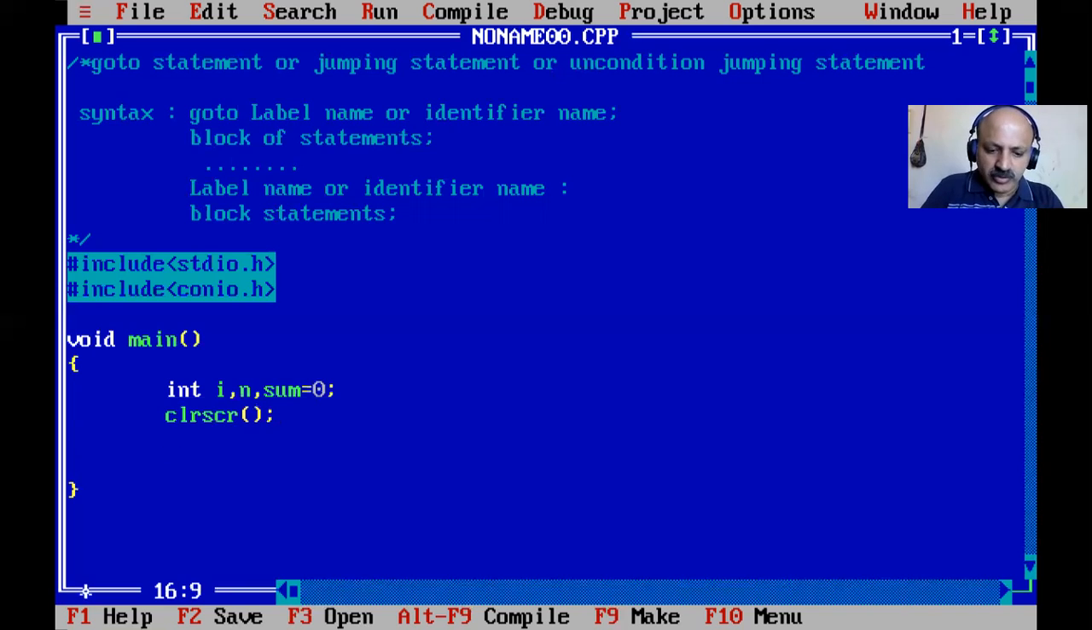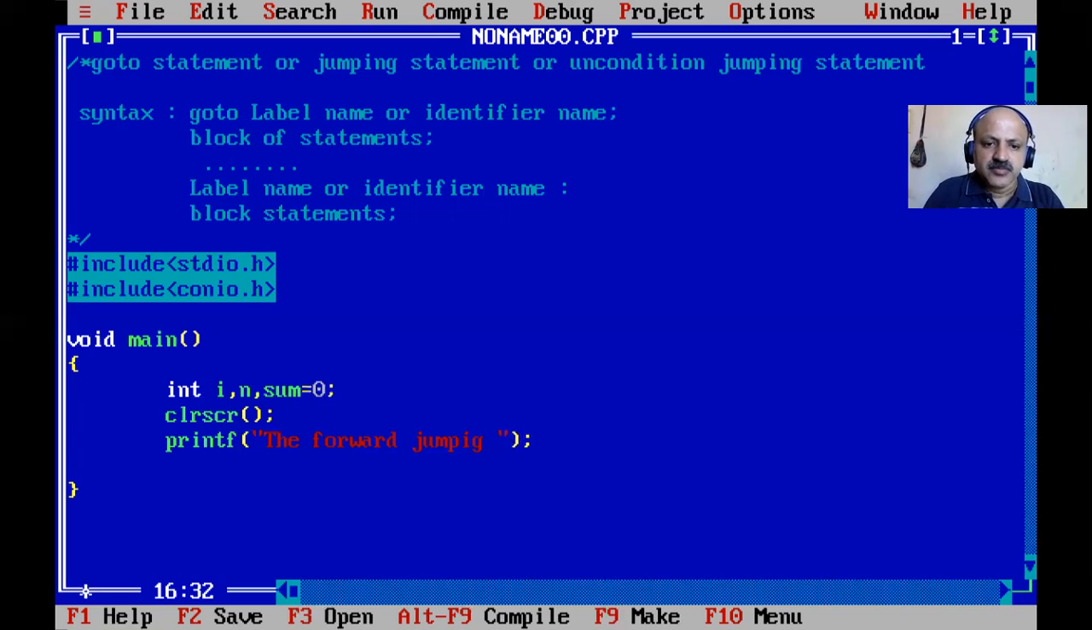And now we can write the first statement. There are two types of jumping, forward and backward. Here I use the forward one first, that is forward jumping.